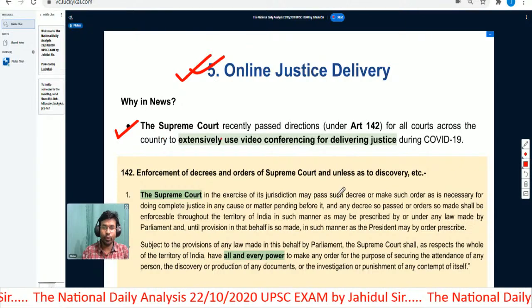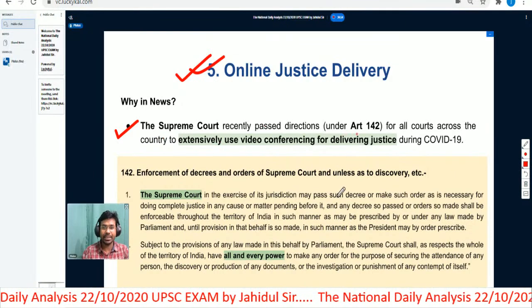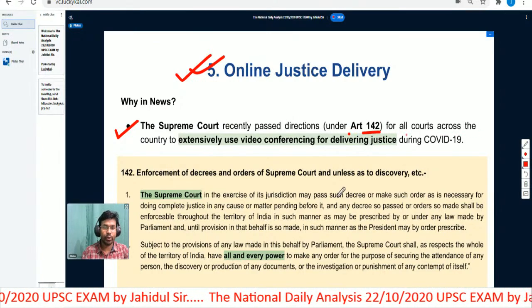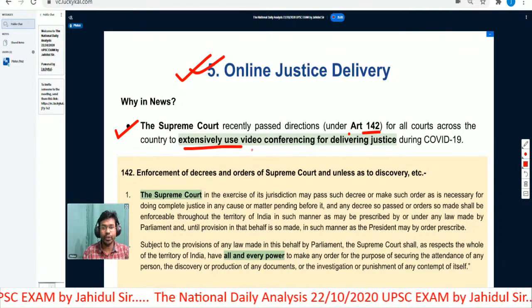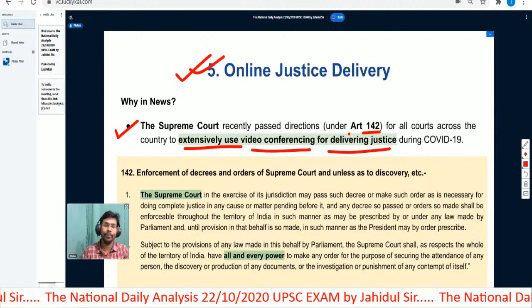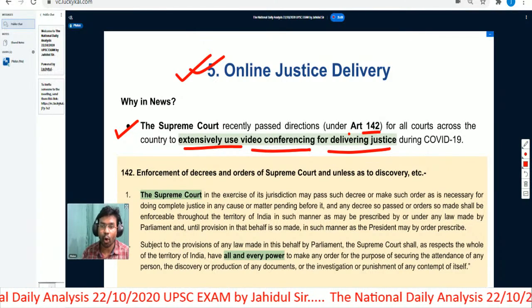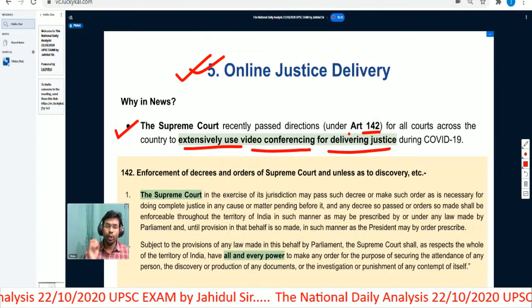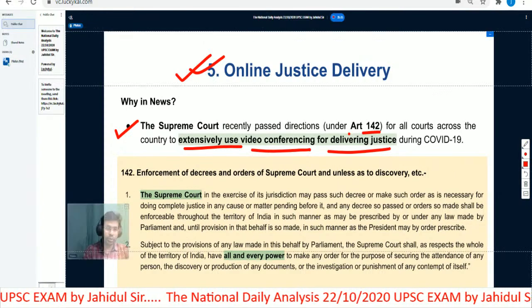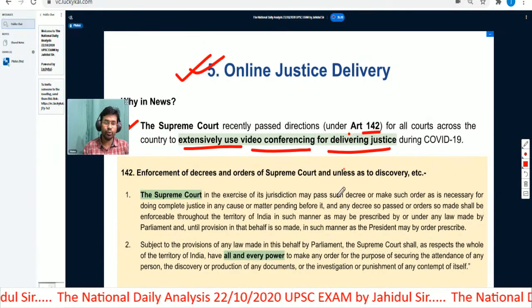Because the Supreme Court of India has recently passed directions under Article 142 for all courts across the country to extensively use video conferencing for delivering justice during COVID-19. So since the Supreme Court has given directions under Article 142, it is very important for us to understand Article 142.